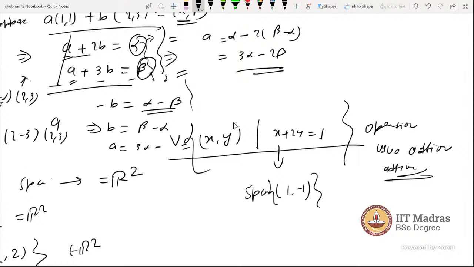Let me again complete the word: span, dimension, basis words only came after the vector space word. Whenever we talk about these, you have to check first whether this set is a vector space with the operation given or not. If this set is not forming a vector space, you will never go to the next word, span, dimension or basis. Clear? Yes, sir.